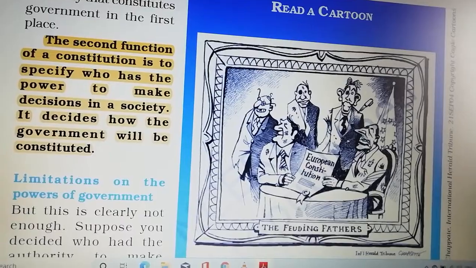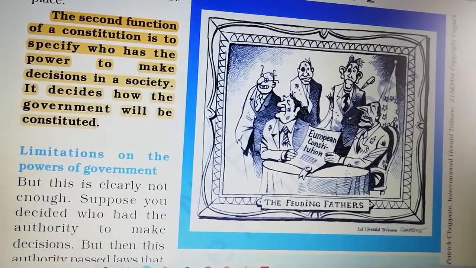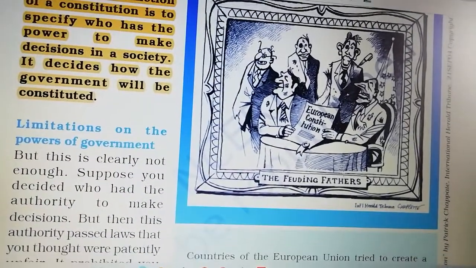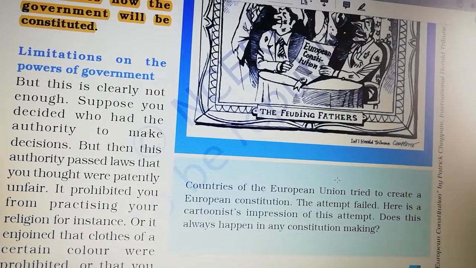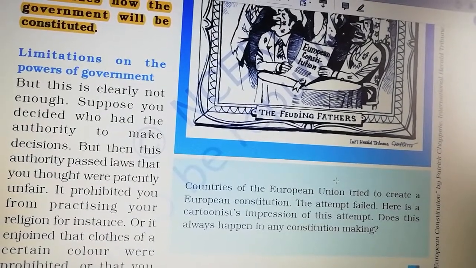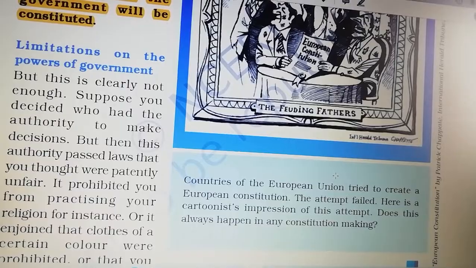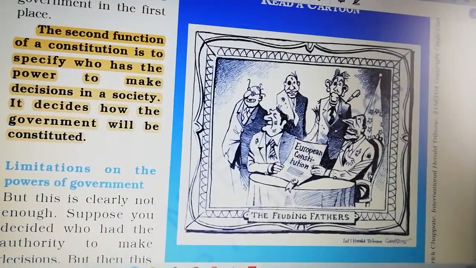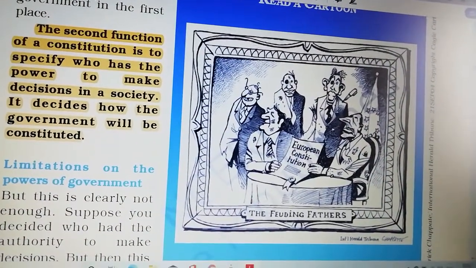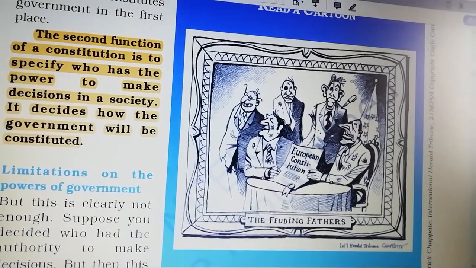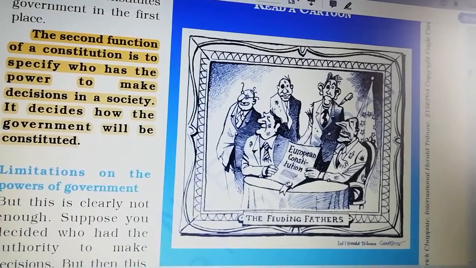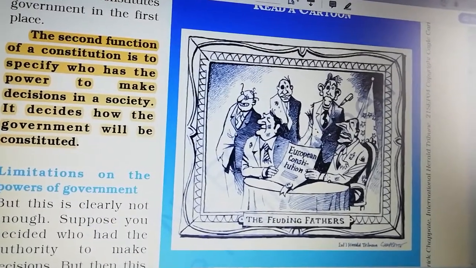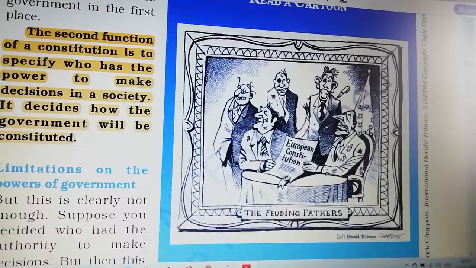You can read about this cartoon. It is about the European Commission. The Committee of the European Union tried to create a European constitution. The attempt failed. Why? You can deeply understand the cartoon. Each one is expressing their own opinion. It means if you want to prepare a constitution, everyone should agree and everyone should discuss.